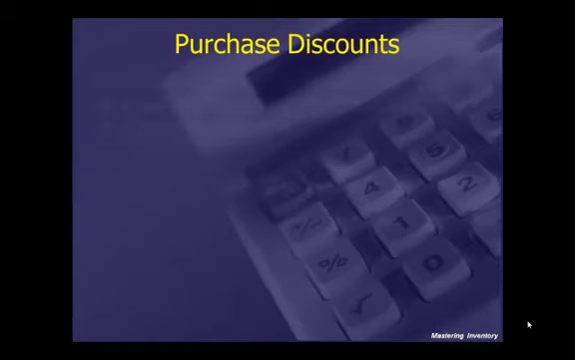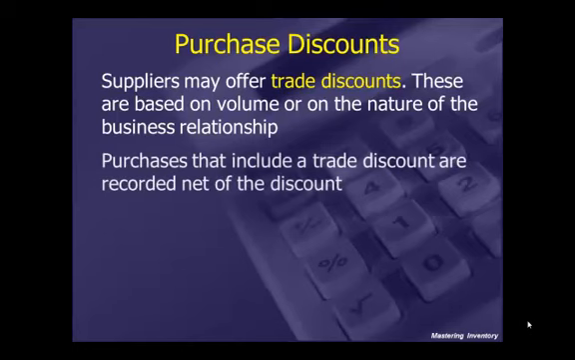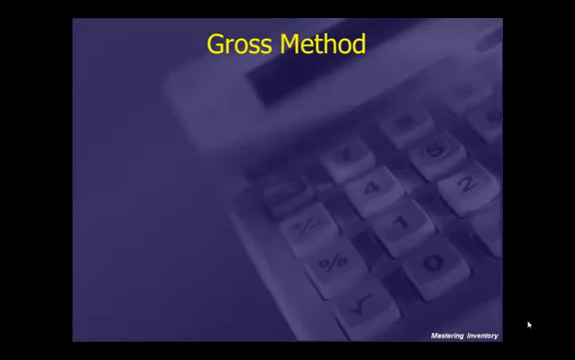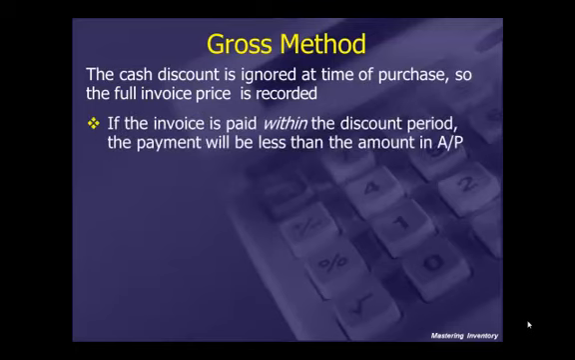Purchase discounts. Well, suppliers may offer trade discounts, and these are normally based on volume or on the nature of the business relationship between the buyer and the seller. Purchases that include a trade discount are recorded net of the discount. Gross method. The cash discount is ignored at time of purchase, so the full invoice price is recorded. If the invoice is paid within the discount period, the payment will be less than the amount in accounts payable.